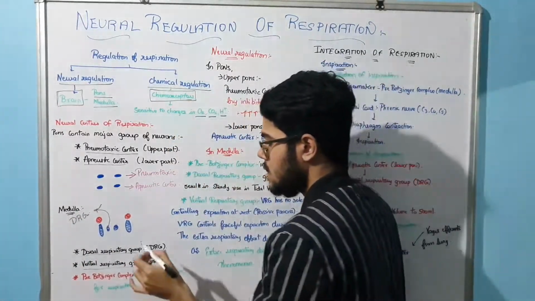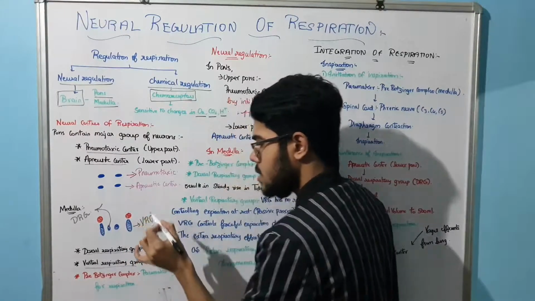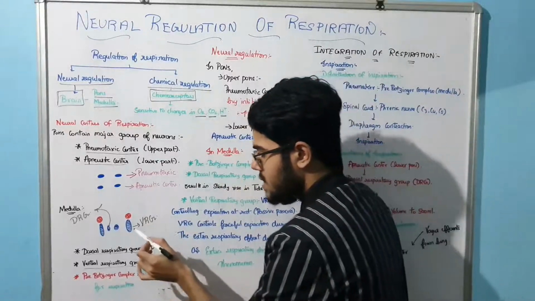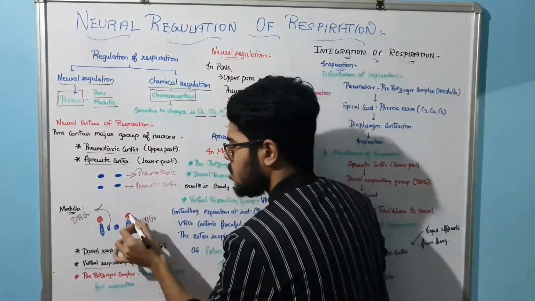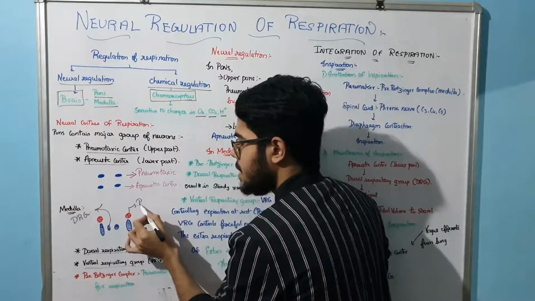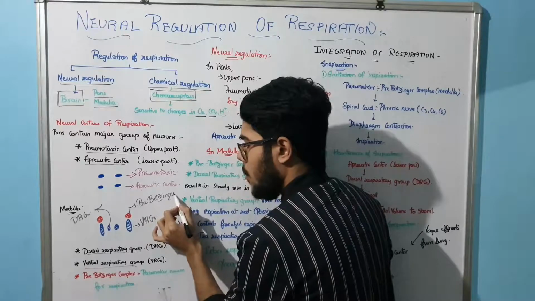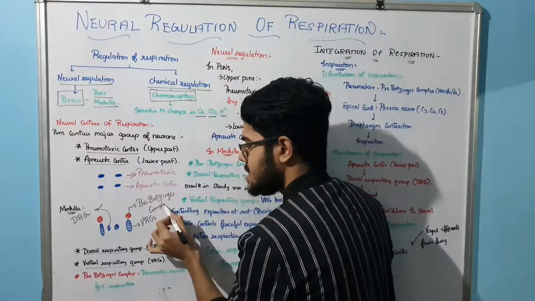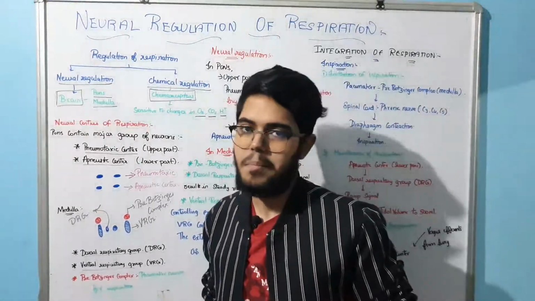And here we have the ventral respiratory group, and above the ventral respiratory group we have a very important complex, that is the pre-Botzinger complex. So we discussed the centers present in the pons and medulla.